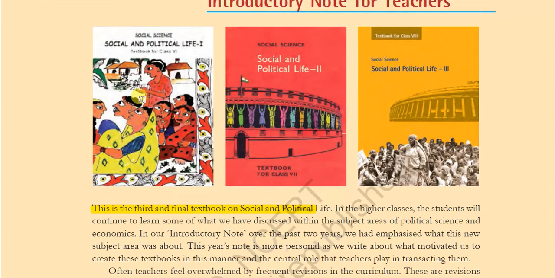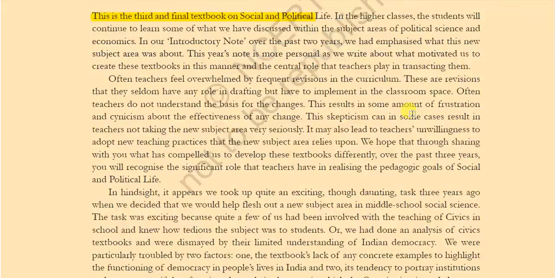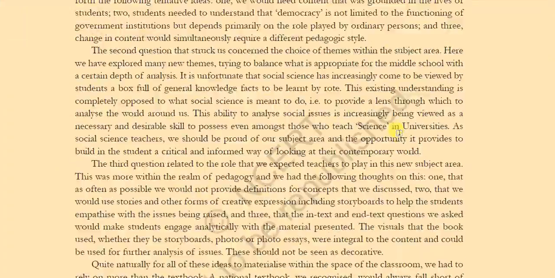So this is the 6th class we have already completed, and this is the 7th class we have already completed, and this is the 8th class we are now going to complete. This is the third and final textbook on social and political life. So these are the three important books for social and political life, and this is the final book. In this book, what are the things we are going to discuss?